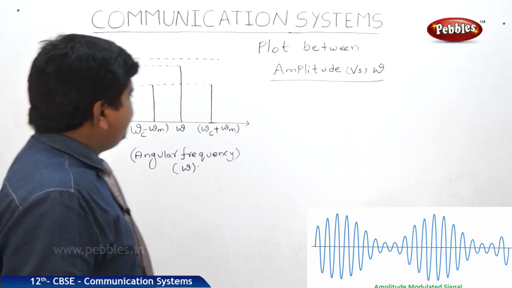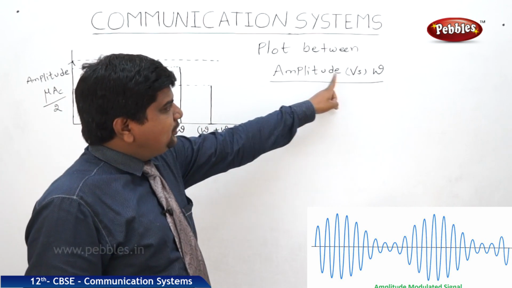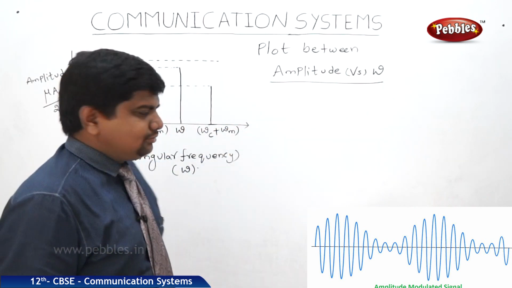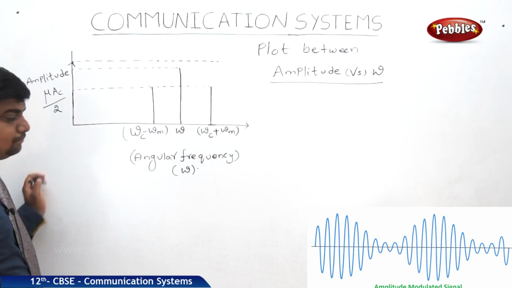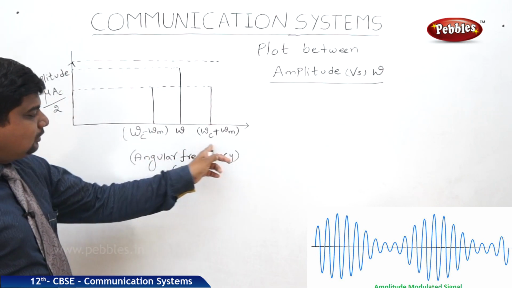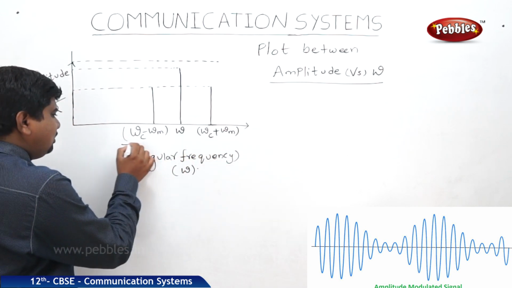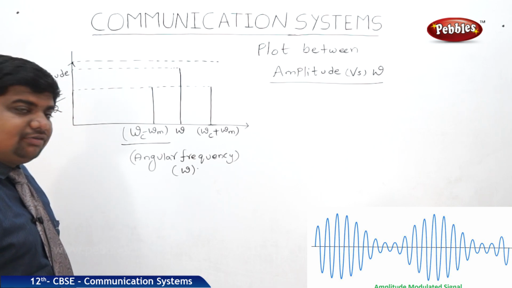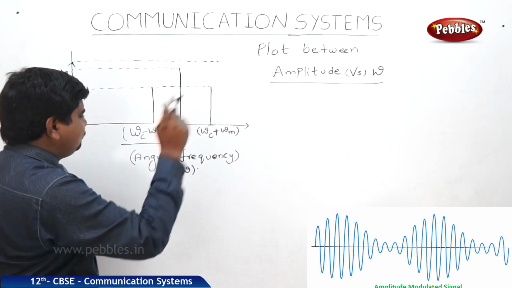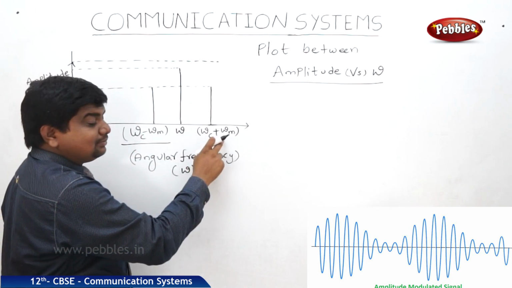Now we will see one graph which is plotted between the amplitude of the wave and the angular frequency. See, on the y-axis we have the amplitude A, and on the x-axis we have taken the angular frequency omega. So we got one equation for the amplitude factor, the modulus of amplitude index. We got the terms omega c minus omega m, omega c, and omega c plus omega m.